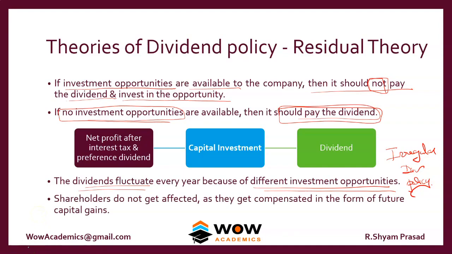So shareholders are not affected because of this, because every shareholder needs two things. One is the dividend he wants, or two, he needs capital appreciation in the share price. These are the two things he wants. So it works like this: if the company declares a high dividend, then he doesn't want much capital appreciation. But if the company declares no dividend, then he wants more capital appreciation. So it works vice versa.